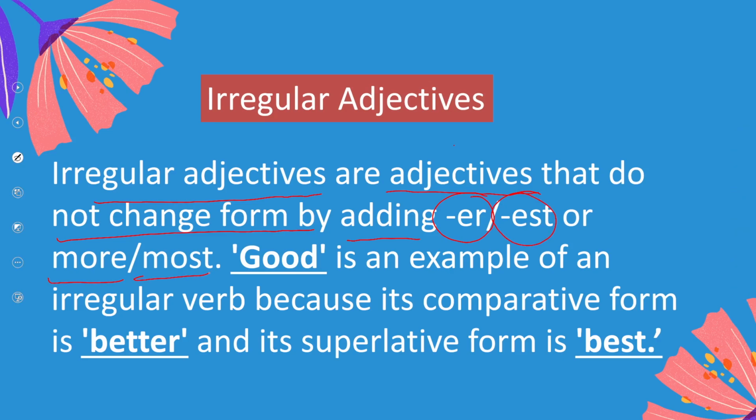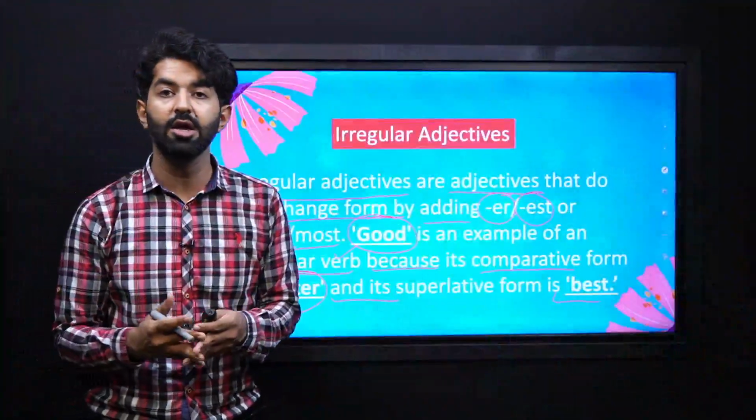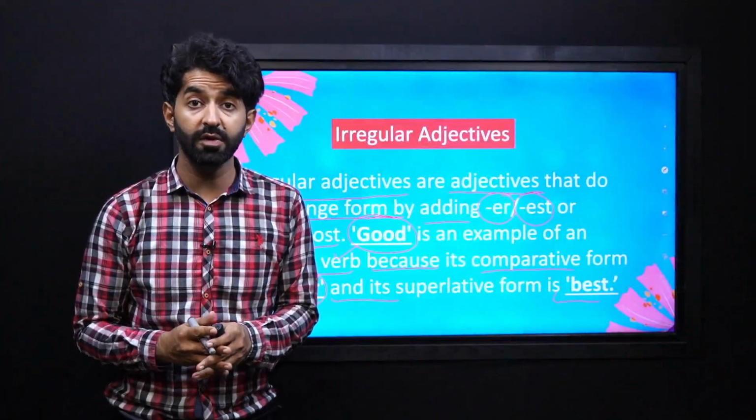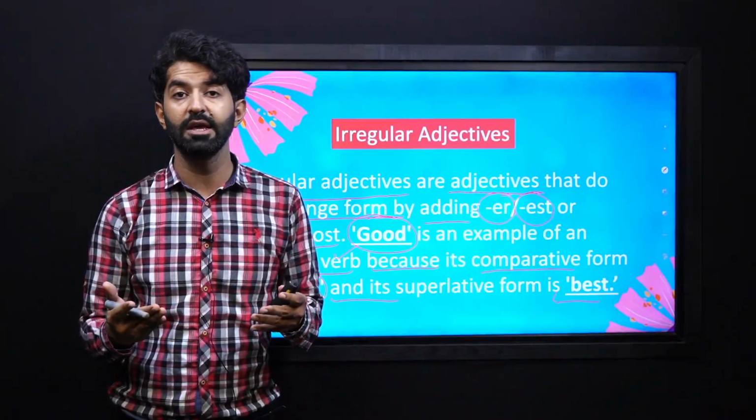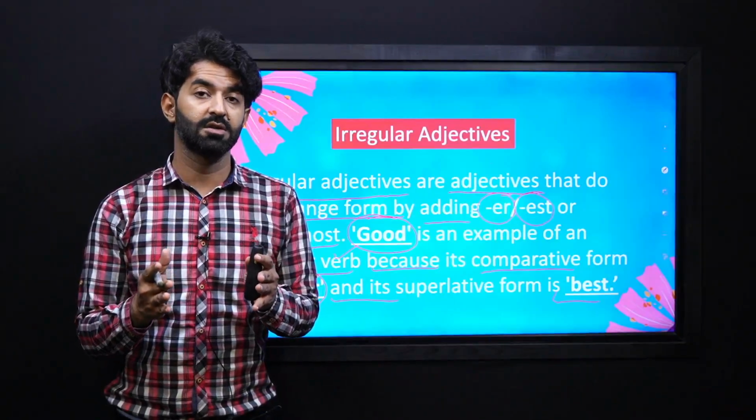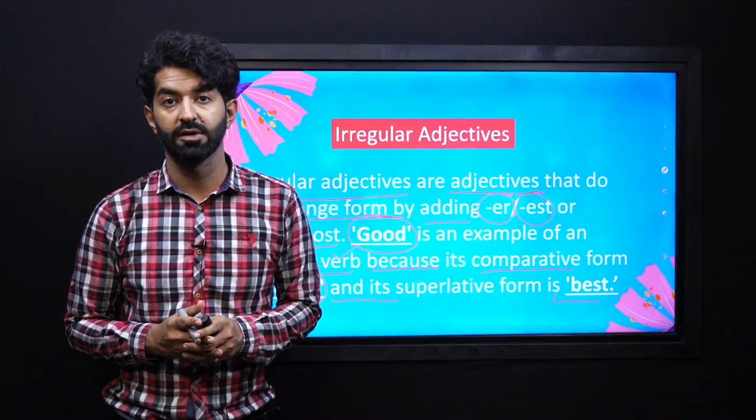For example, the word good is an irregular adjective because its comparative form is better and its superlative form is best. So you can see we didn't add er or est, nor did we add most or least. So these kinds of adjectives are called irregular adjectives.